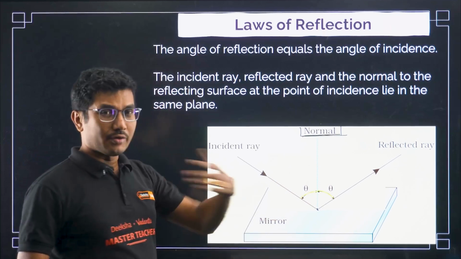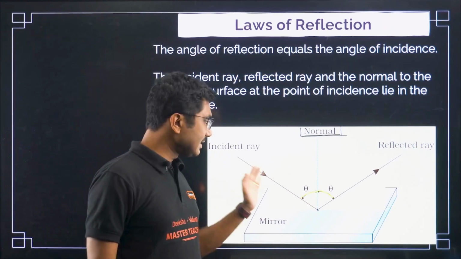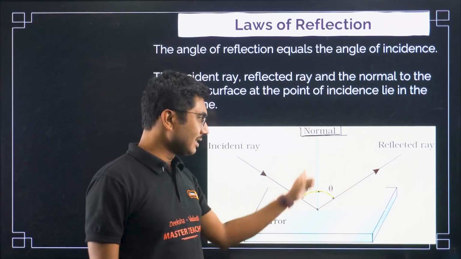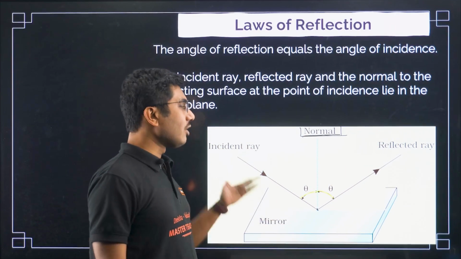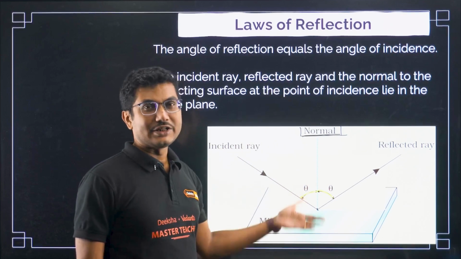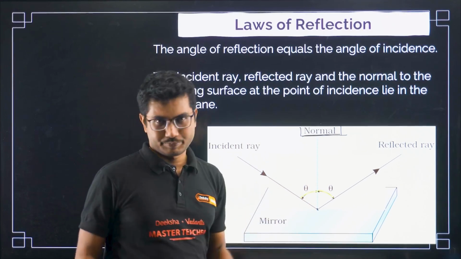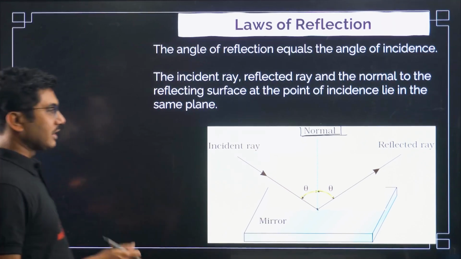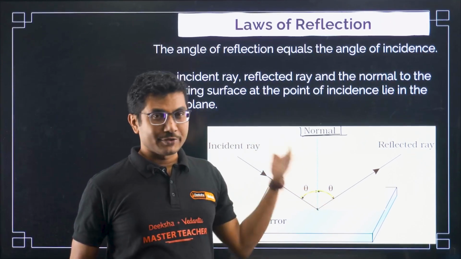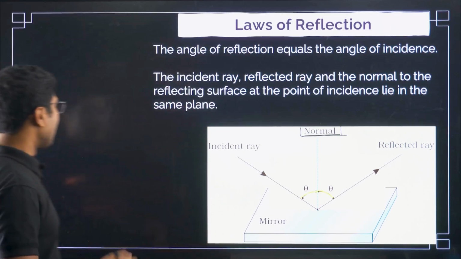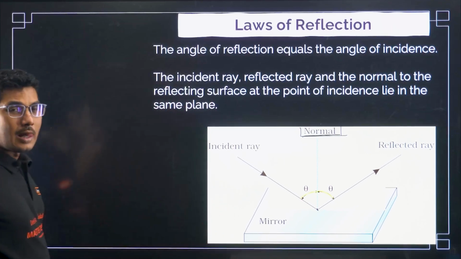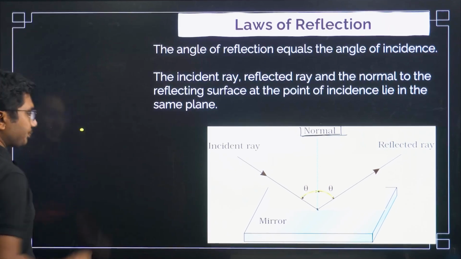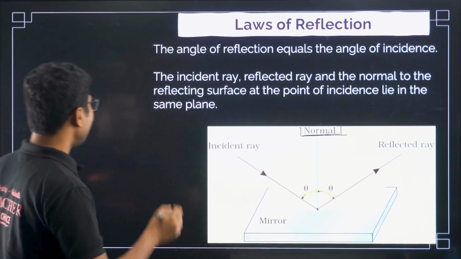The second law, however, is slightly complicated: this is a line, this is a second line, this is a third line, and all these lines are situated in a single plane. Let me explain what that means, because two-dimensional and three-dimensional things sometimes get confusing. First, let us understand in one-dimensional form. We have one point, and a second point.